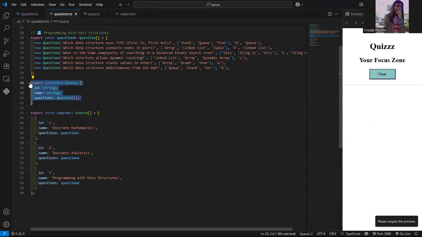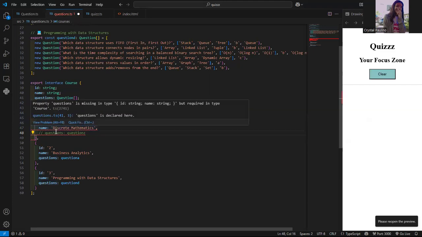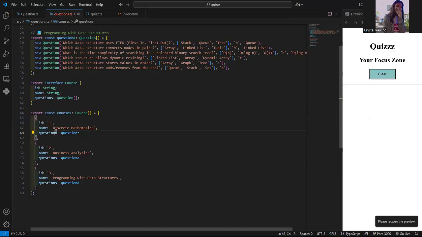Something else about it is that you can create an interface. It's pretty similar to a class. It just makes it mandatory to add something. So if I were to take this out, it's going to say that it's wrong because something is missing from that interface. That's another thing that helps with consistency.